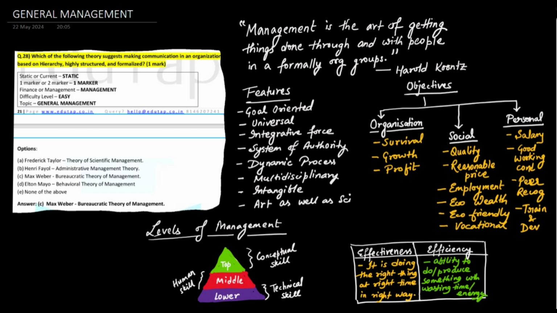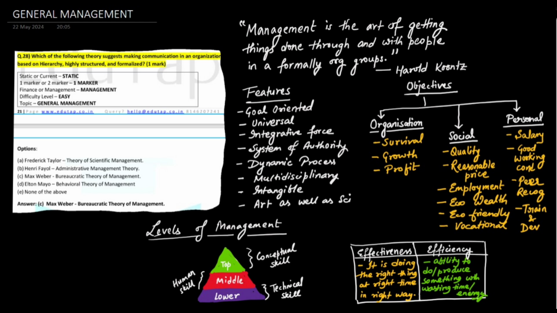So why are we studying management? Because it has certain objectives. If any organization has a management, it has certain objectives. These objectives work on three parameters. The first is the organization, then there is some objective for social good, and the third objective is for personal being. For the organization, it works for survival, growth, and profit. So these are the objectives of management for the organization.